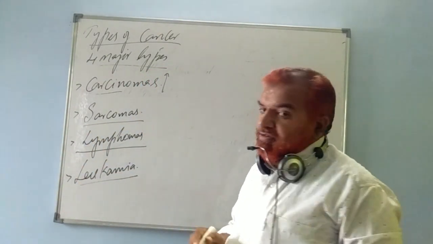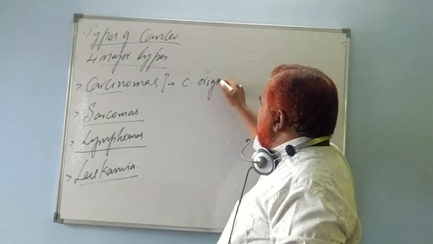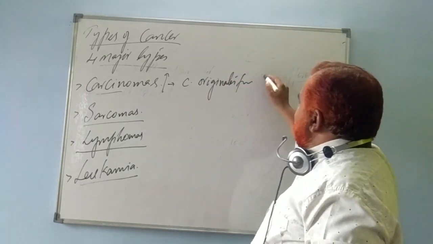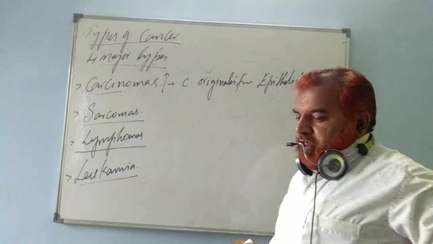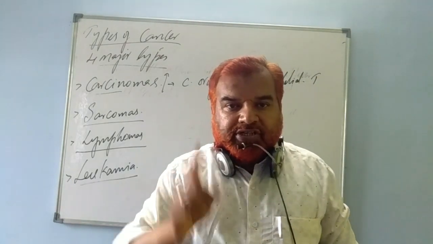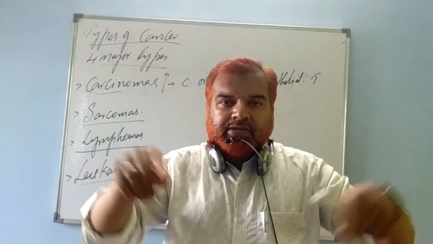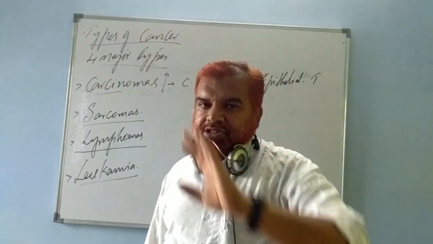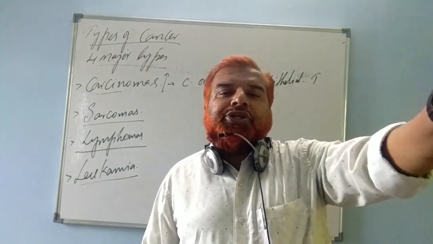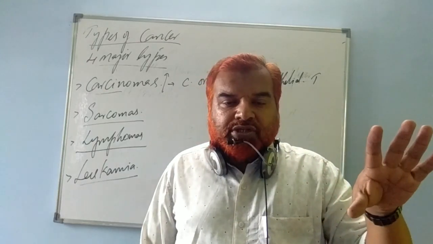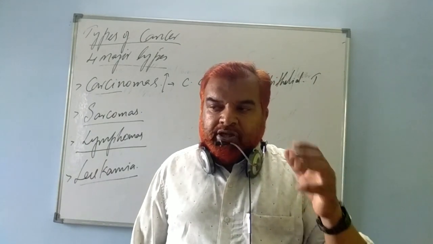Most of the cancers are carcinomas. Why? Because these cancers originate from epithelial tissue. Try to recall the chapter: first year, 7th chapter, structural organization in animals. I have given a chart of tissue, origin, functions: which organs derive from which tissue. We have seen that most of the organs derive from epithelial tissue, then connective tissue, then nervous tissue. Clear?